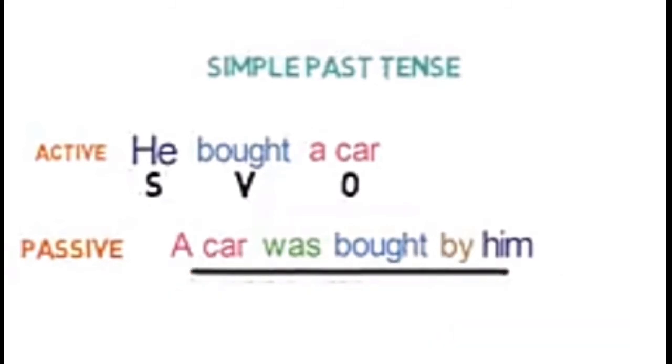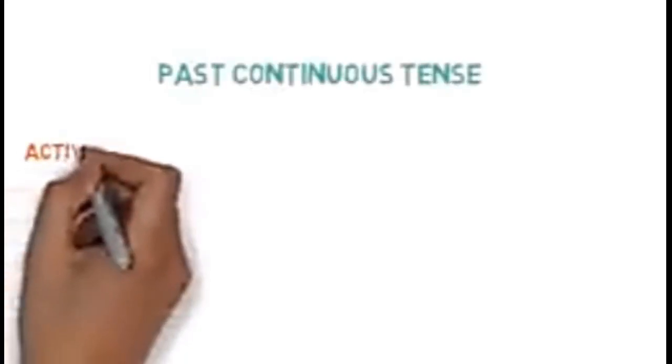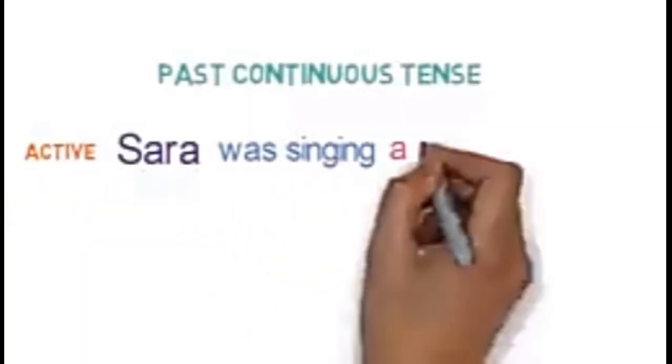Now let's see an example of past continuous tense. Active sentence. Sarah was singing a song.